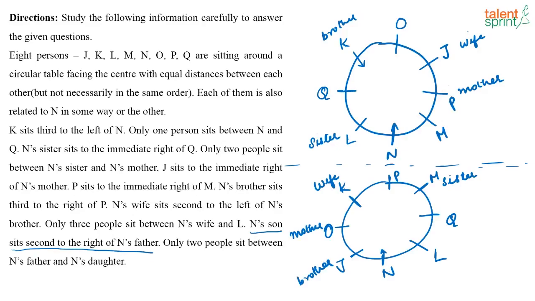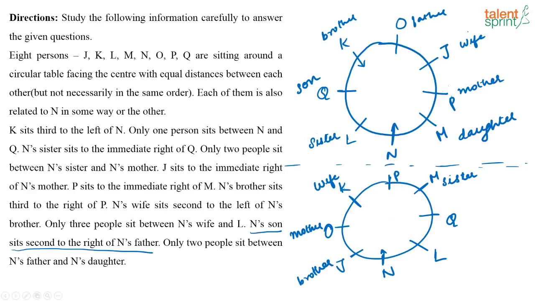So which has to be N's son and which has to be N's father here based on the given condition? N's son sits second to the right of N's father. So if this is father, this can be the son of N. Correct? Similarly, they have also given another condition that only 2 people sit between N's father and N's daughter. So if this is the father, this can be the daughter. Now you have got the complete arrangement here. This is N, so this can be the son, this can be the father.